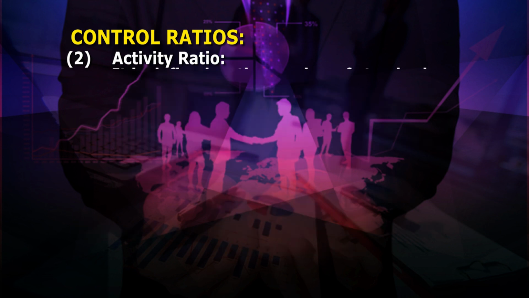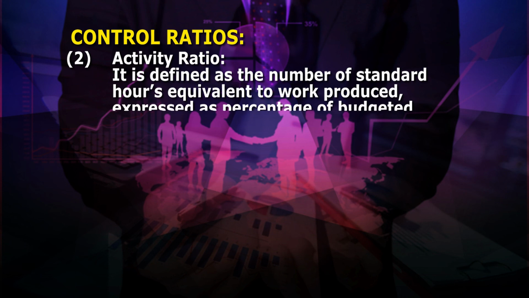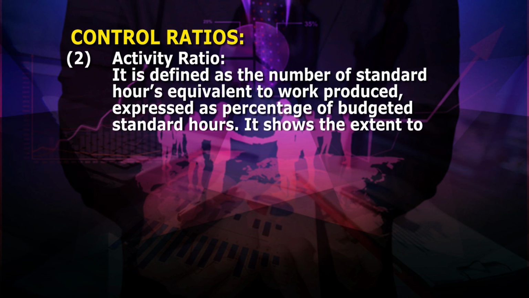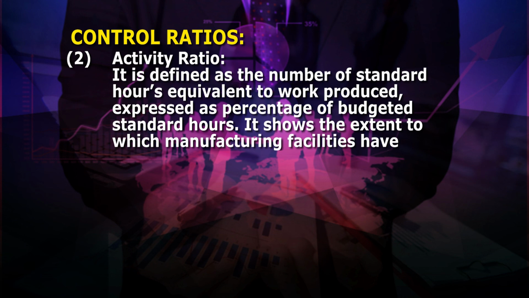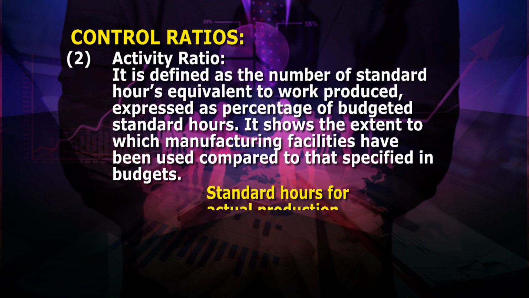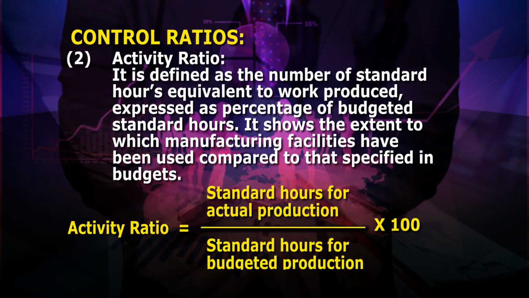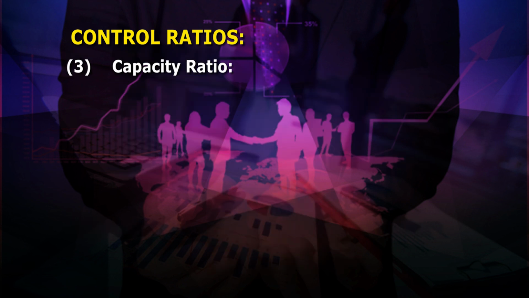Now, we come to the second ratio, activity ratio. It is defined as the number of standard hours equivalent to work produced expressed as percentage of budgeted standard hours. It shows the extent to which manufacturing facilities have been used compared to that specified in budgets. The equation to calculate the activity ratio is standard hours for actual production upon standard hours for budgeted production into 100.